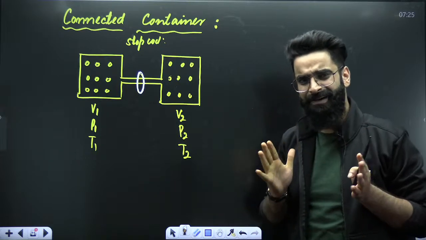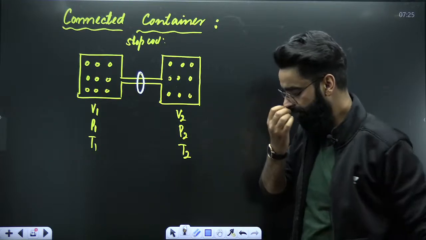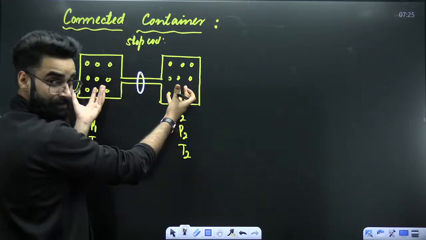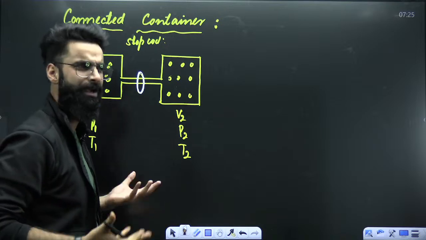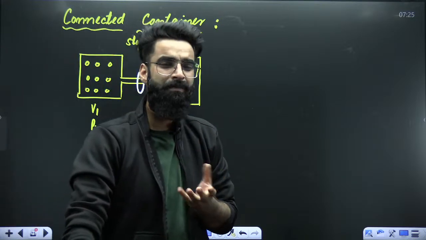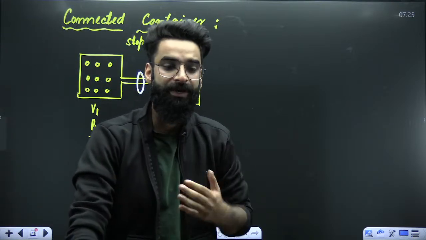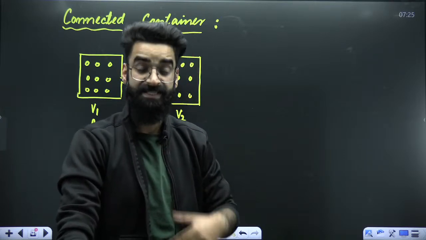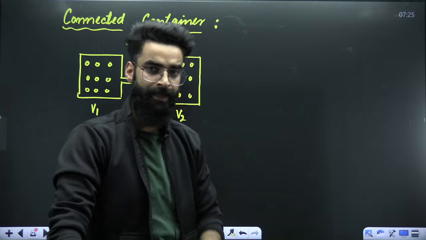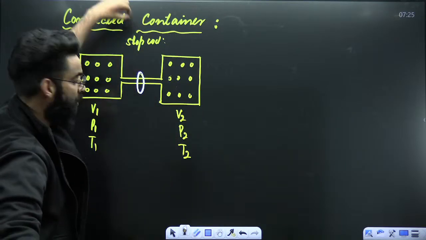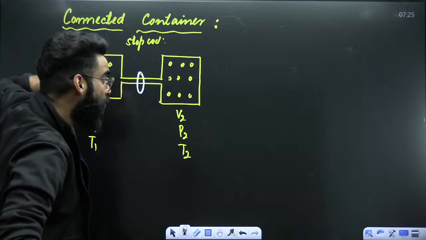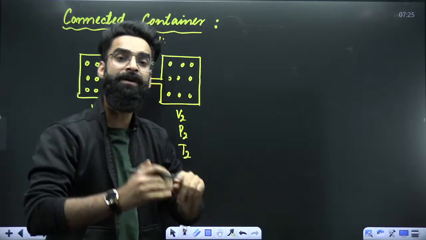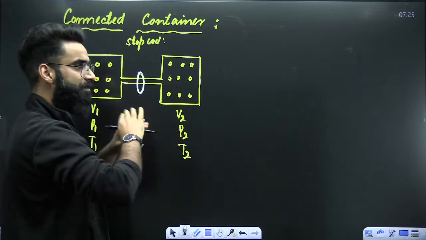So does that mean there is pressure difference between the containers? There is pressure difference between these two gases? There is pressure difference. And you know, gases always move. Gases flow due to pressure difference. You know that, right? So does that mean if I remove the stopcock, automatically due to the pressure difference, the gases will intermix till the time the pressure on both the sides becomes equal?